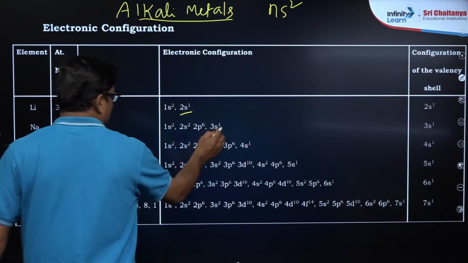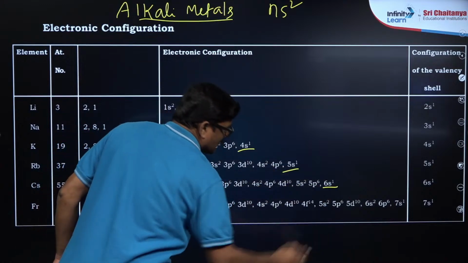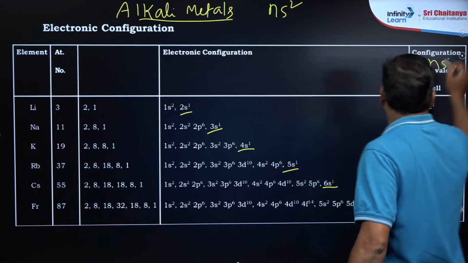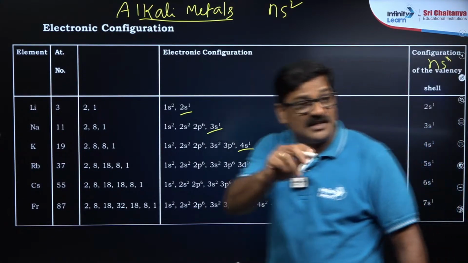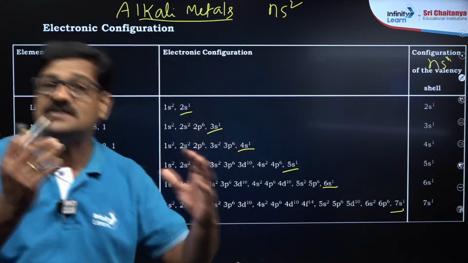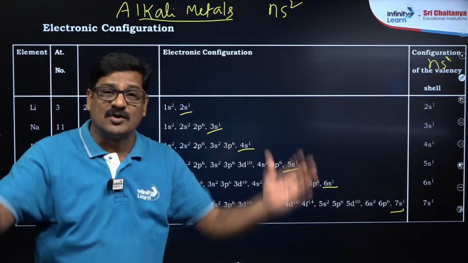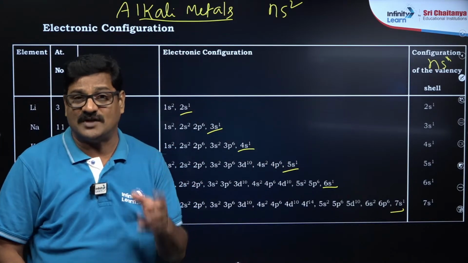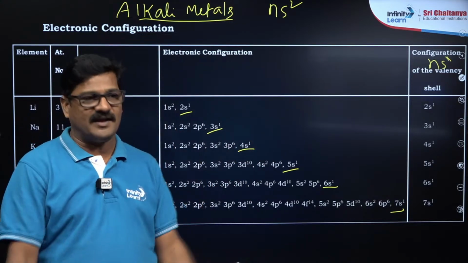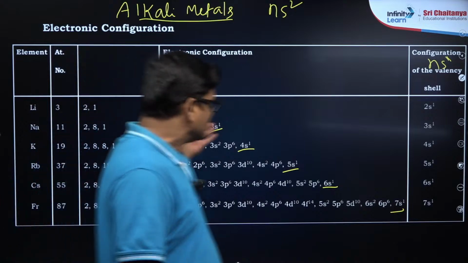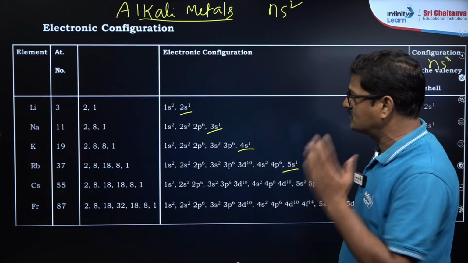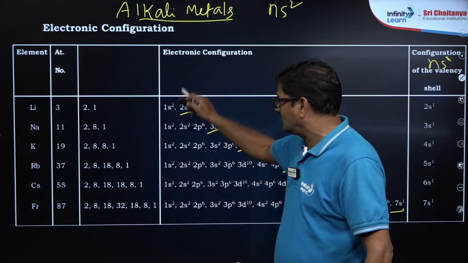2s1, 3s1, 4s1, 5s1, 6s1 and 7s1. The general electronic configuration is ns1. Because of this ns1 general electronic configuration, they lose one electron easily to get their stable noble gas configuration, so they are highly electropositive and have very low ionization energies. So let's see, in this lithium, sodium, potassium, rubidium, cesium, francium, lithium electronic configuration